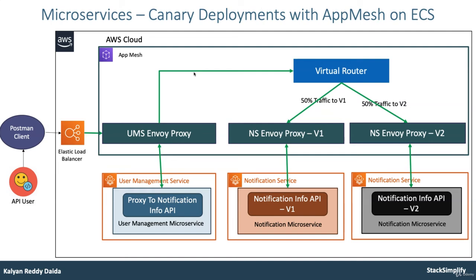Moving on, finally, microservices canary deployments using App Mesh. So we are also going to implement that using a virtual router in App Mesh for the notification service with 2 versions, and then splitting the traffic 50% to one and 50% to the other. So how we are going to implement it, we can see in our respective section.